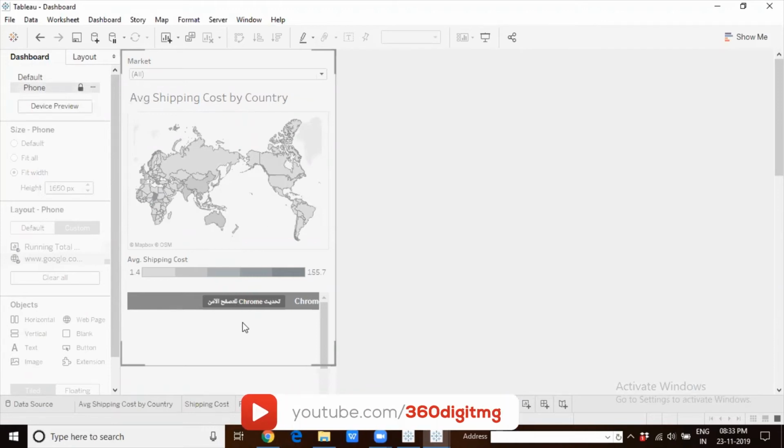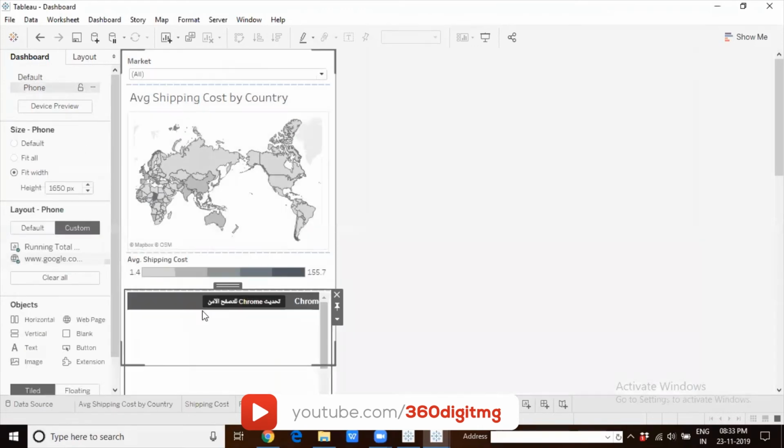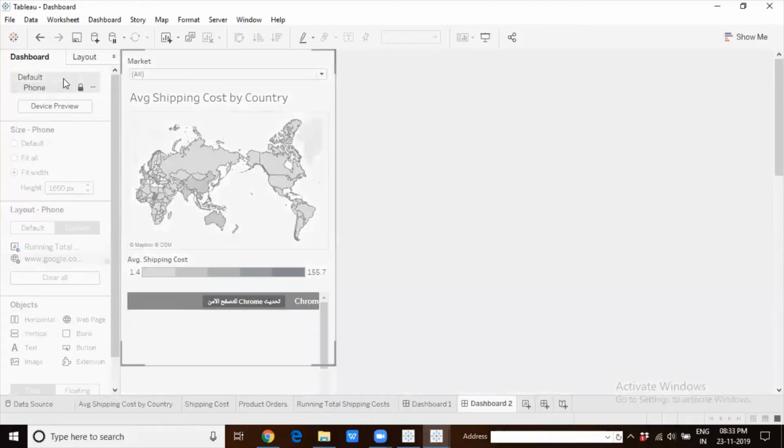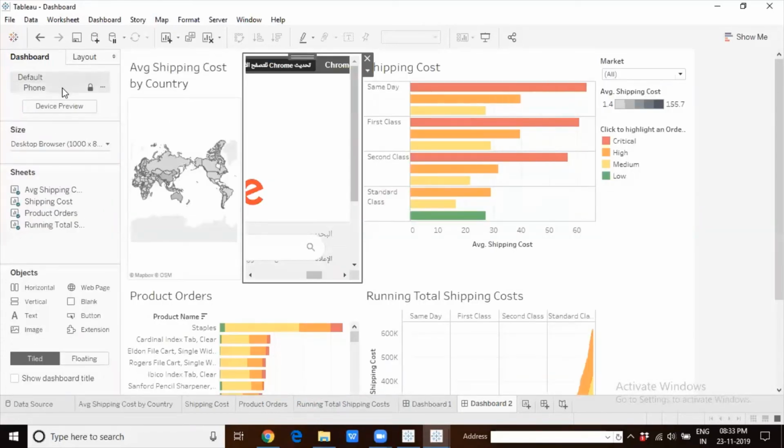You see, Google came up here. Suppose I unlock it. You see, the Google homepage also came up here. So whatever gets added to the default layout will automatically be included in the phone device layout if we are allowing Tableau to auto generate the layout for us.